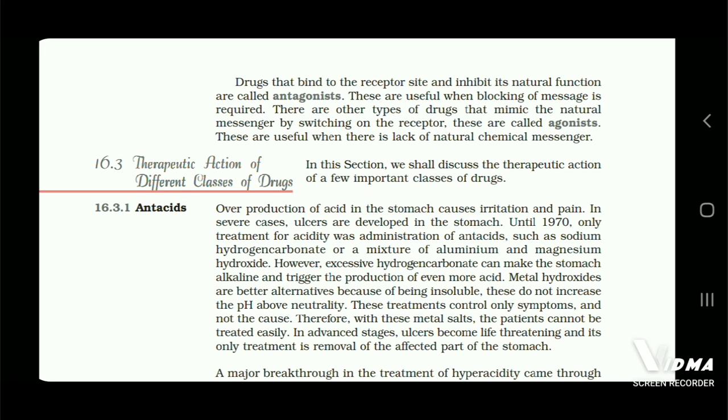16.3 Therapeutic action of different classes of drugs will be covered in the next video.